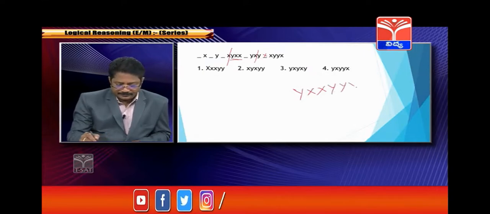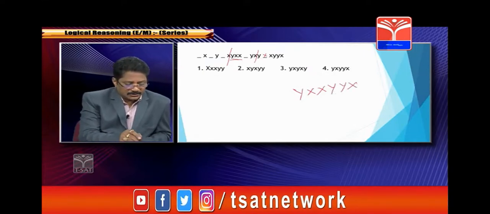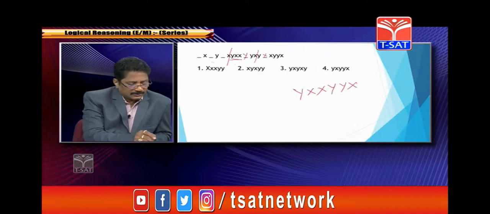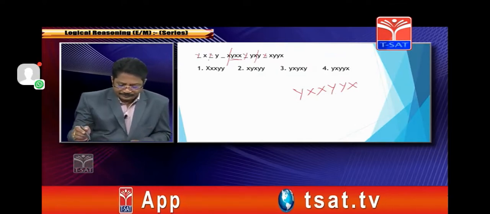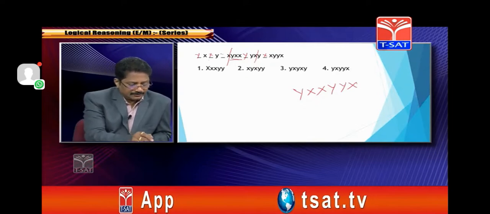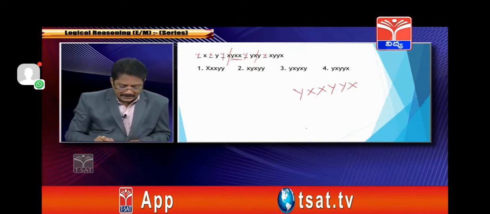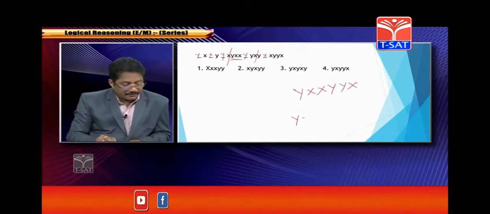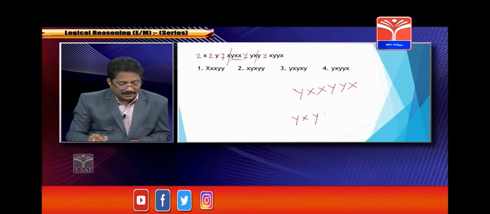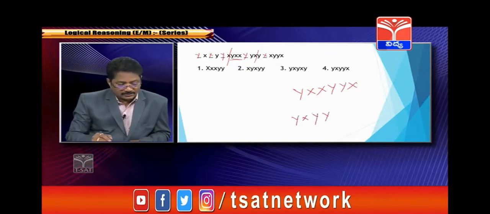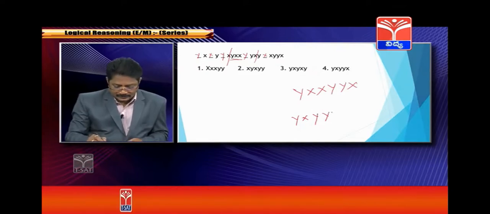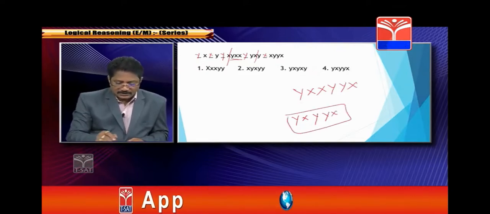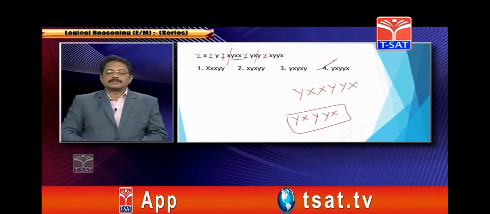Y, Y, X. Correct? So Y, Y, X. Y, X, X. Y, Y, X. So clearly the answer is Y, X, Y, Y, X, which means the fourth option is the answer.